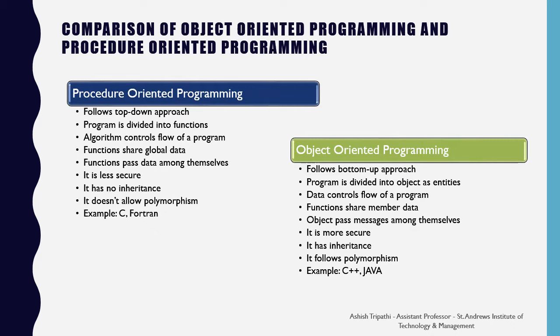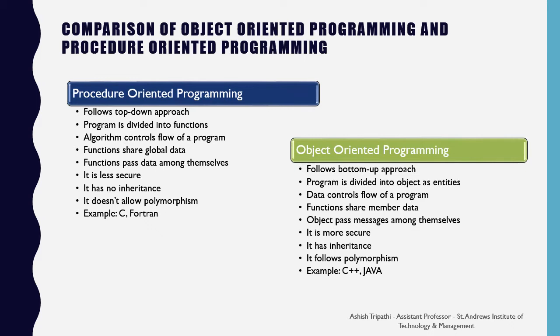When it comes to object-oriented programming, it follows a bottom-up approach in which several independent entities called objects are integrated to frame a complete program. Here, these objects are under the control of data. Functions can access member data and provide relevant information.